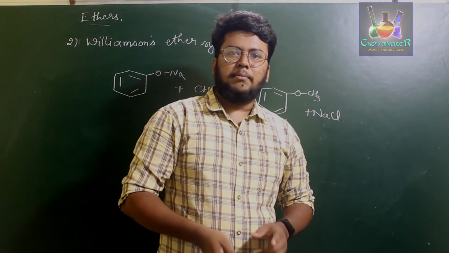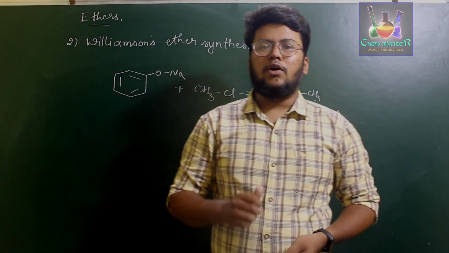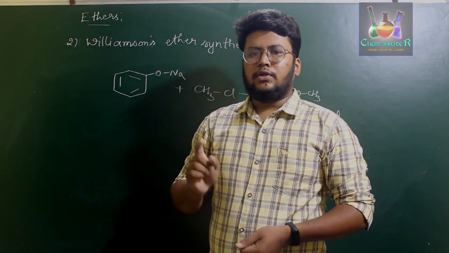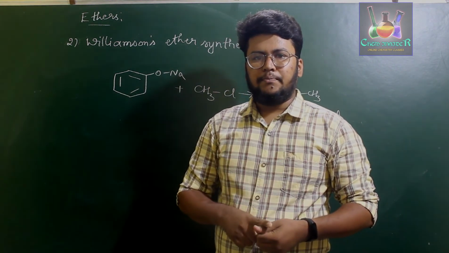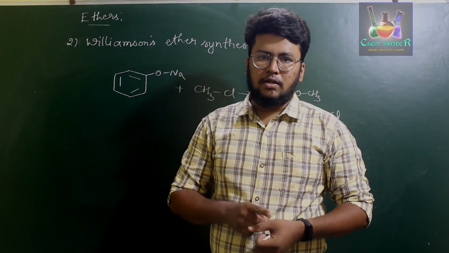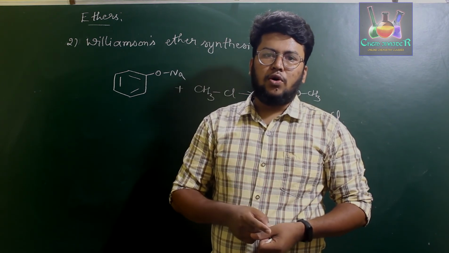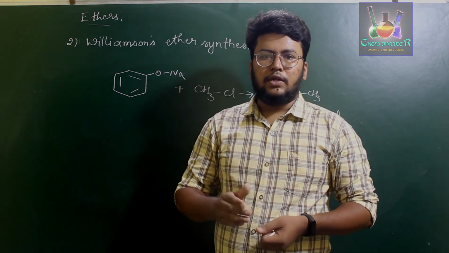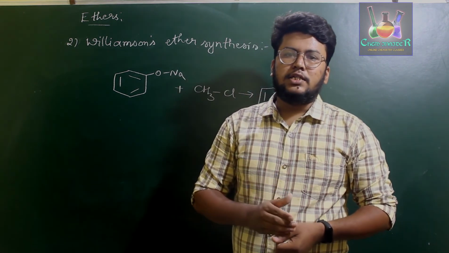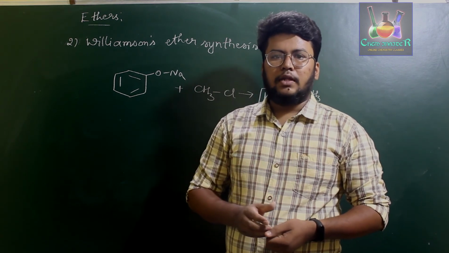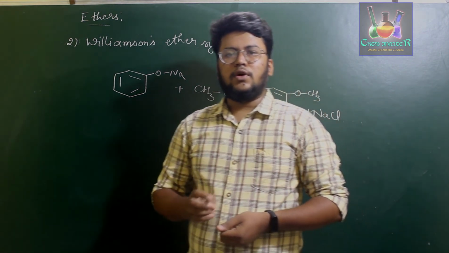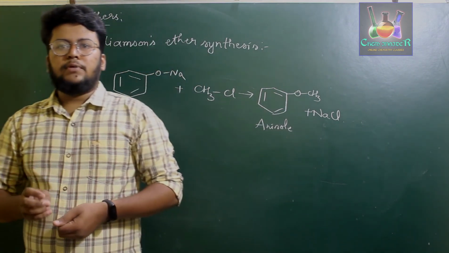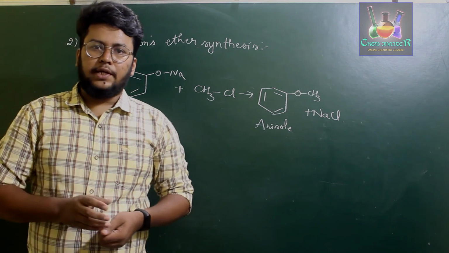You have to remember the point that if you are treating alcohol for dehydration, with concentrated H2SO4 at 443 Kelvin, that yields alkene. If you treat the same alcohol with concentrated sulfuric acid at a slightly lower temperature, around 413 Kelvin, it yields ethers. Further, dehydration of alcohol is only possible for primary alcohol, and it can be used to prepare primary ethers only.